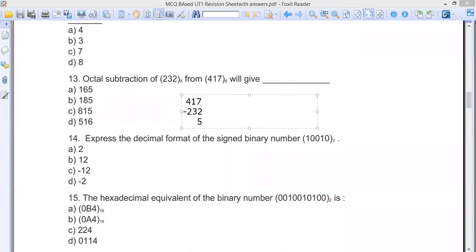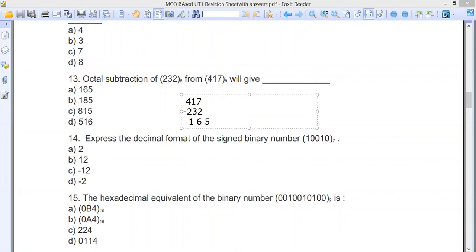But when we come to the next digit, in the normal way, if it is 1, we make it 11. But in this case, we add 8 to it. So if 8 is added, it becomes 9, and this number will be 6. Then it takes one from here, and this becomes 1. So 165 is the answer for this one.